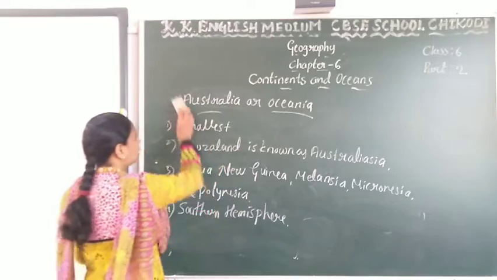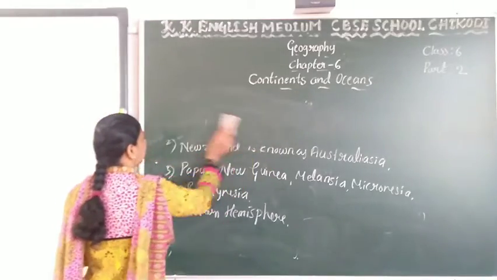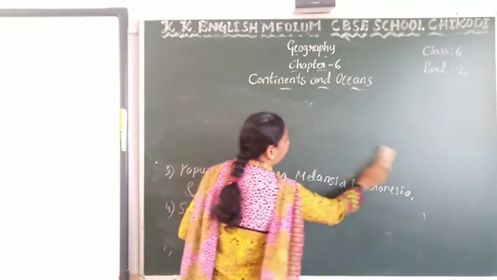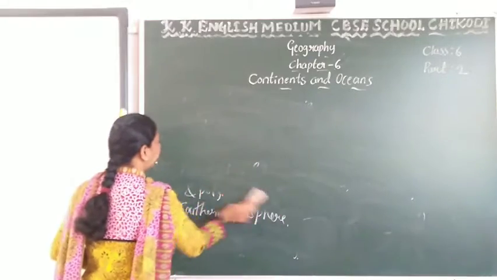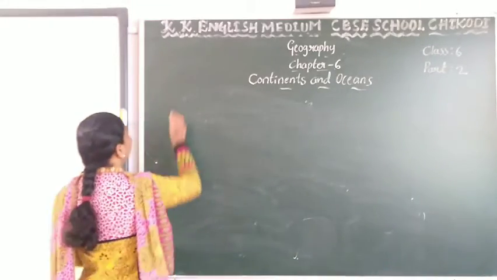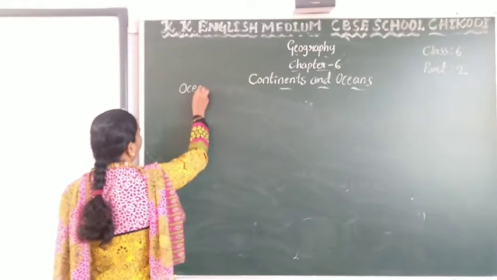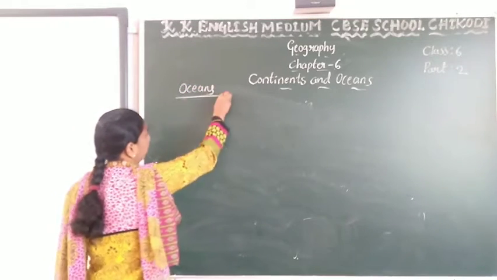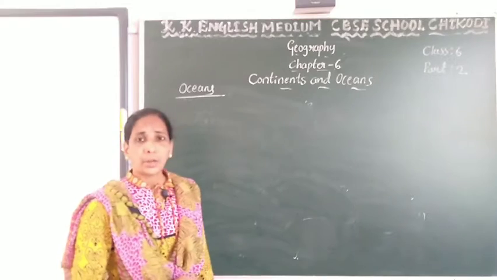Okay, here the 7 continents are completed. Now let us talk about oceans. There are 5 oceans.